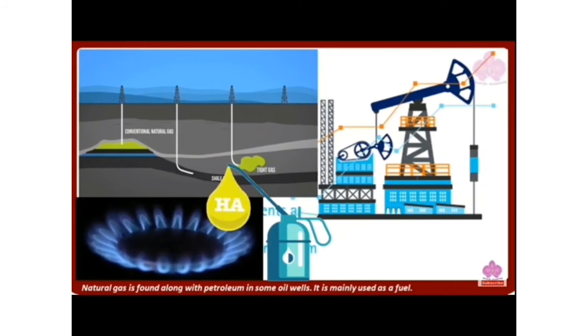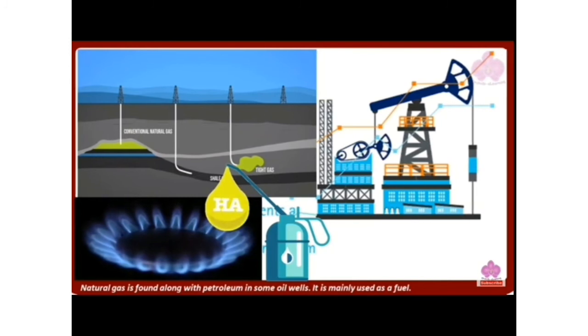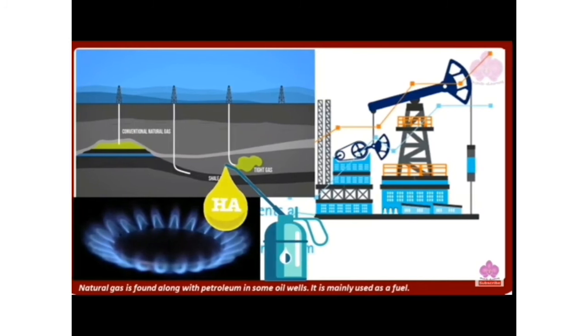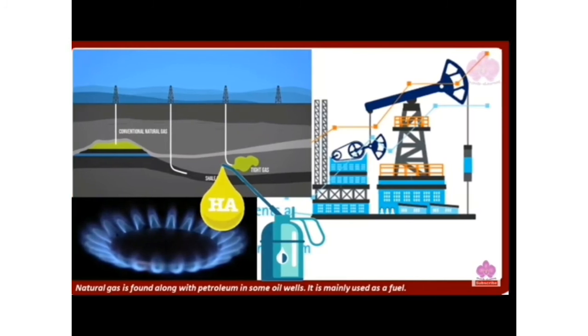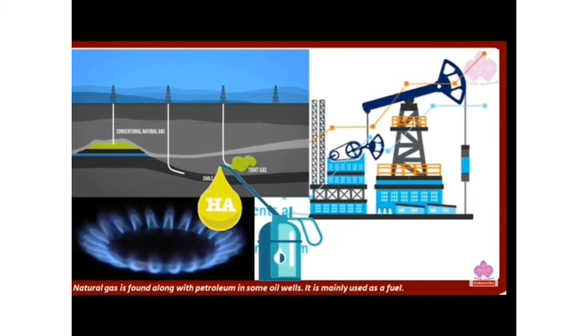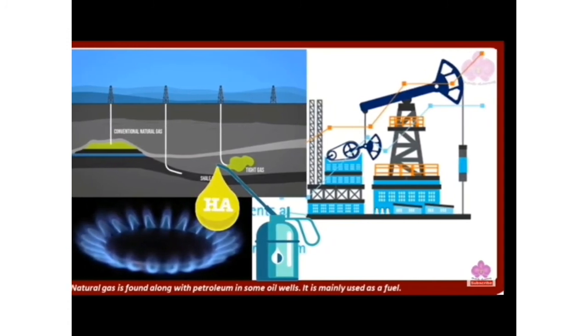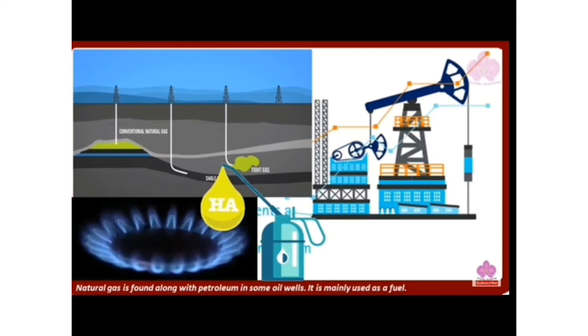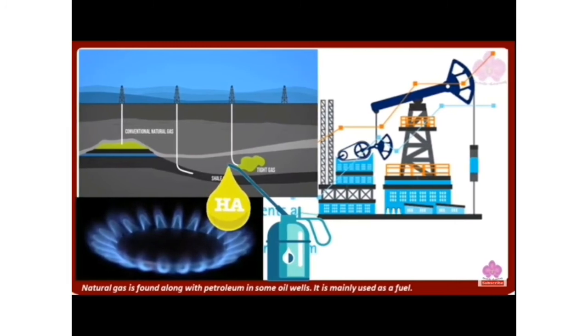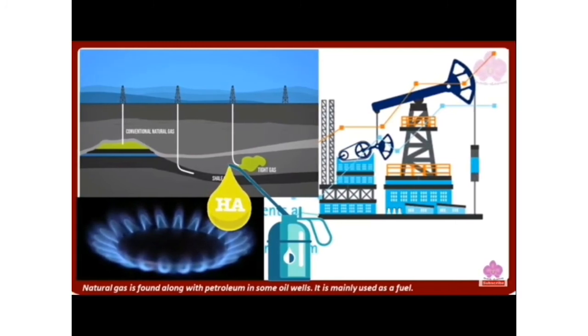Compressed natural gas (CNG) is an alternate form of fuel. This is made by compressing natural gas. CNG is used in vehicles instead of petrol or diesel. It is economical and does not pollute the environment.